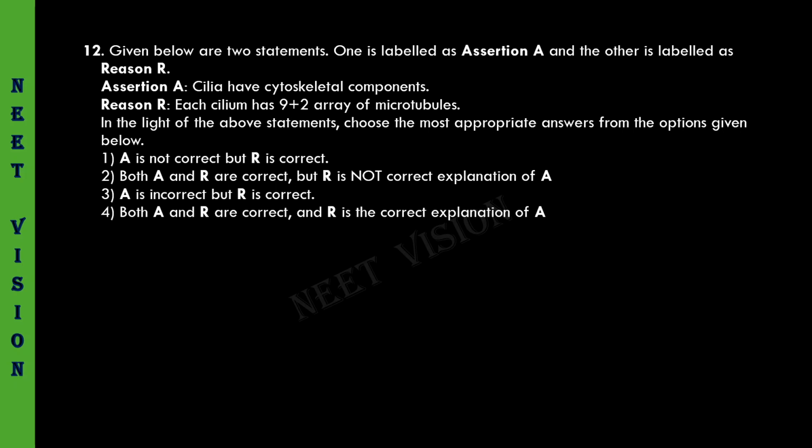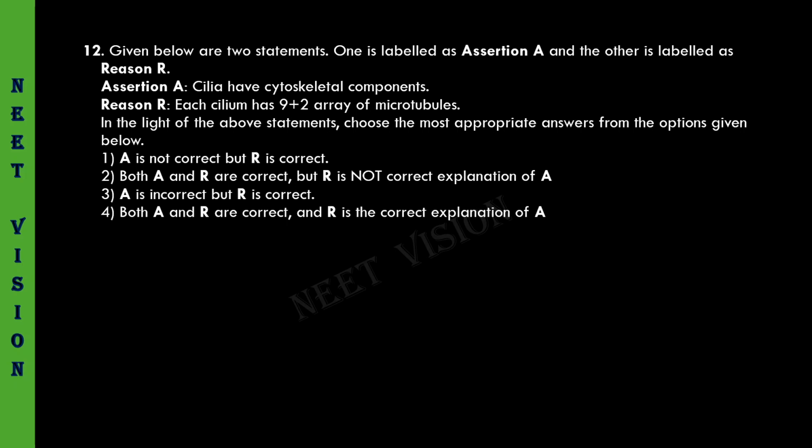So reason also, each cilium has 9+2 array of microtubules. Assertion is correct. Reason is correct, and the assertion that cytoskeletal components are present in cilia is clearly explained by the statement each cilium has got 9+2 array of microtubules.